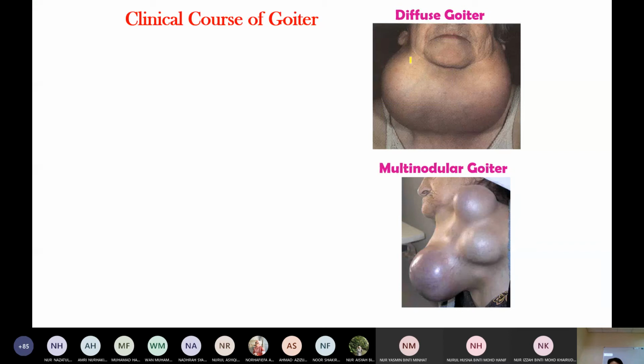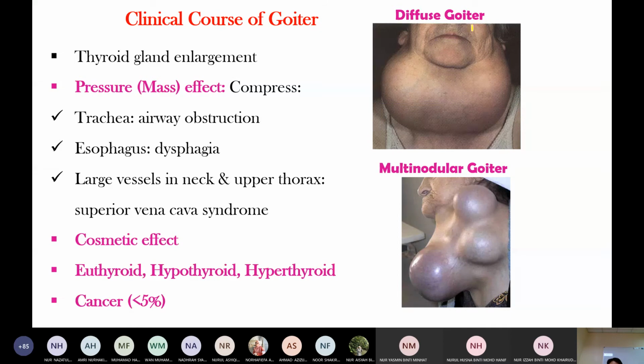What do you notice? Here, one is the cosmetic effect, a clinical feature of thyroid gland enlargement. Another, the important one, is the pressure effect. The thyroid gland compresses the trachea, so the patient presents with airway obstruction. Below the trachea, it presses on the esophagus, so the patient presents with dysphagia, difficulty in swallowing. Or it compresses the large vessels in the neck and upper thorax, and the patient presents with superior vena cava syndrome.